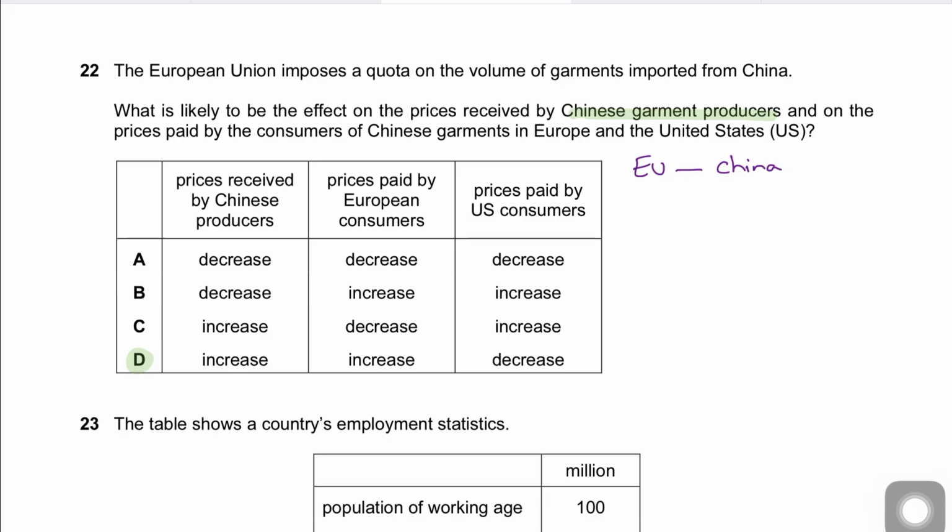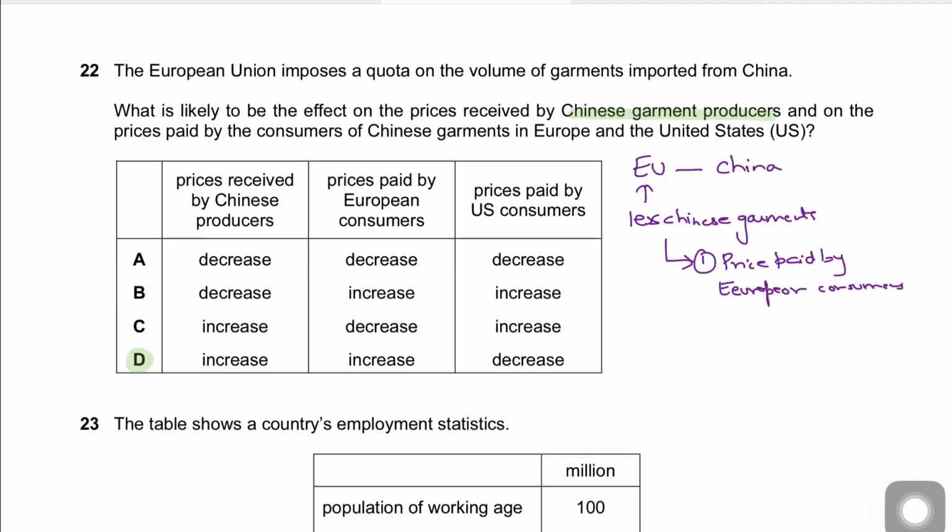See, if the EU is placing a quota on Chinese garments, this reduces the supply of Chinese garments available in Europe, right? So fewer Chinese garments are entering Europe, and we need to see what this does. Number one, the price paid by European consumers for Chinese garments will go up.